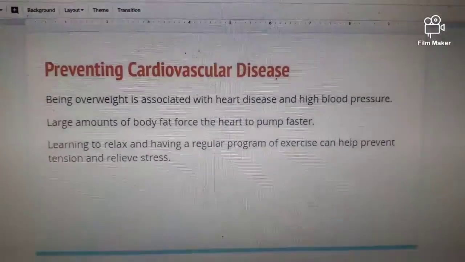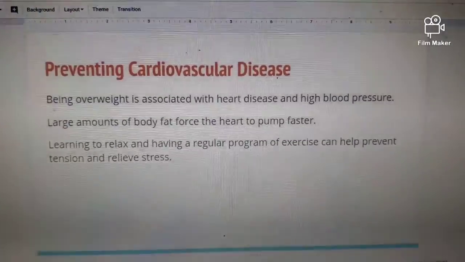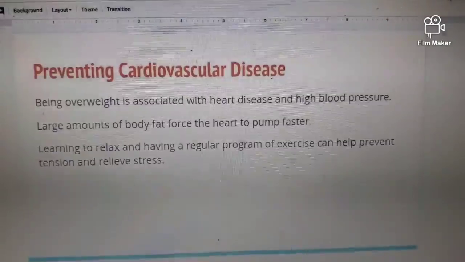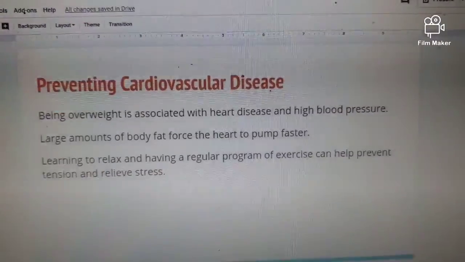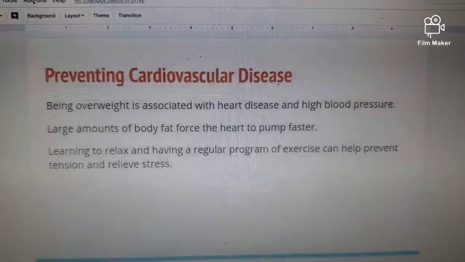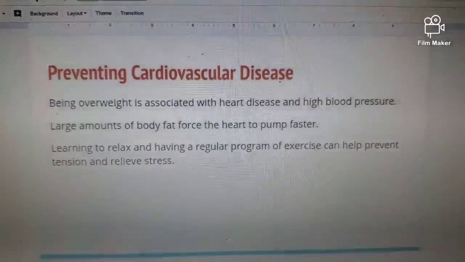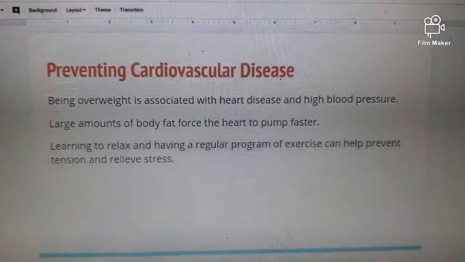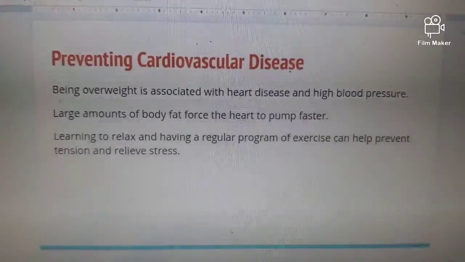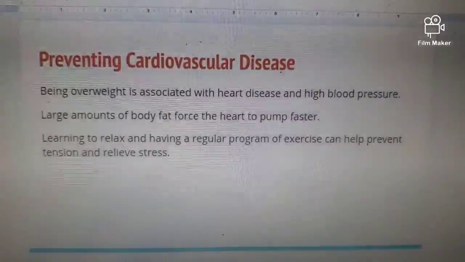Being overweight is associated with heart disease and high blood pressure. Large amounts of body fat for the heart make the heart pump faster. Since the heart is the only muscle that never gets a break, we don't want to make it work harder than it needs to. Learn to relax and have a regular program of exercise so that you can prevent hypertension and relieve stress, as well as maintain a healthy weight and a healthy heart.